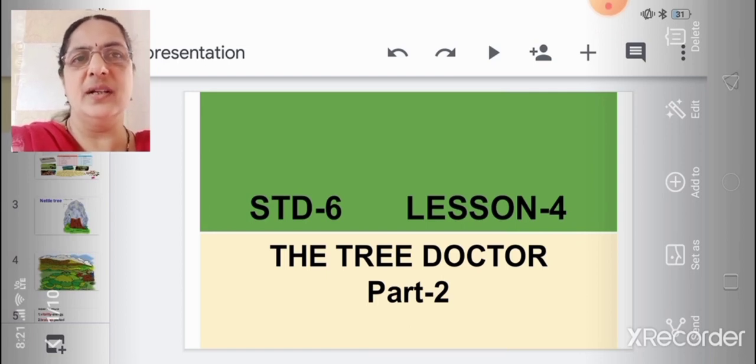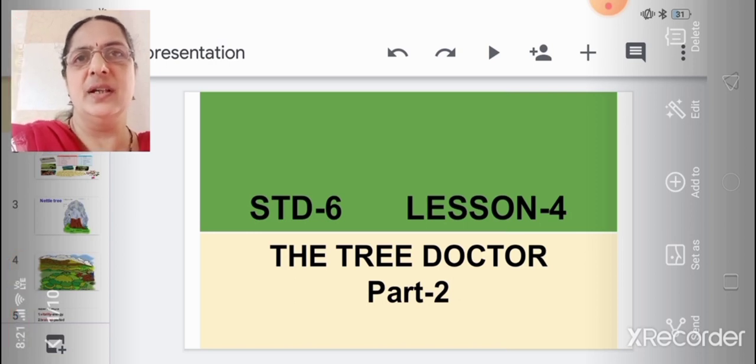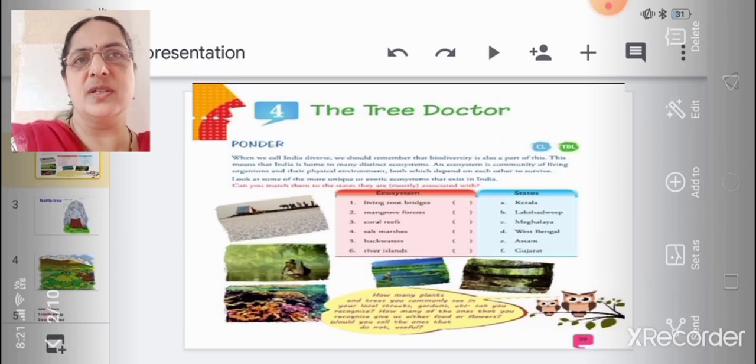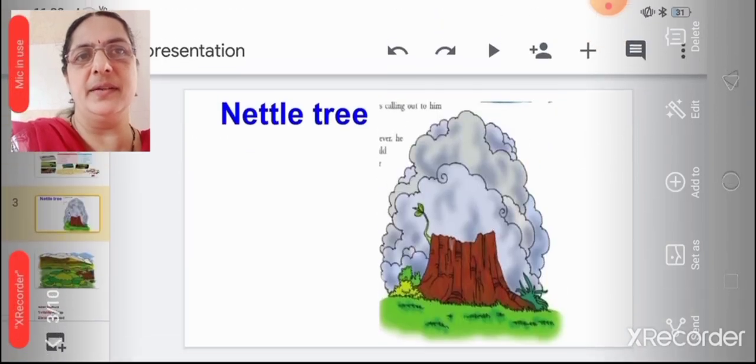Yes, we started with the lesson, the tree doctor, isn't it? We started with that fourth lesson, the tree doctor. Let us continue the lesson. Okay? So this was the lesson, the tree doctor. And we came across which tree, children? A huge Chinese nettle tree.